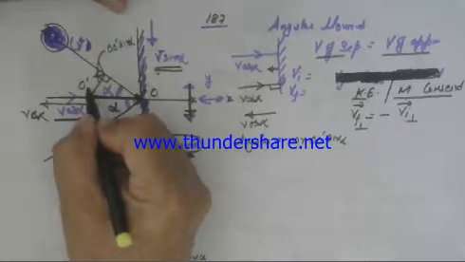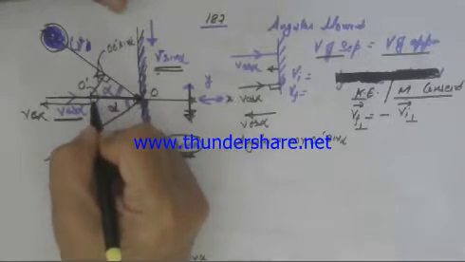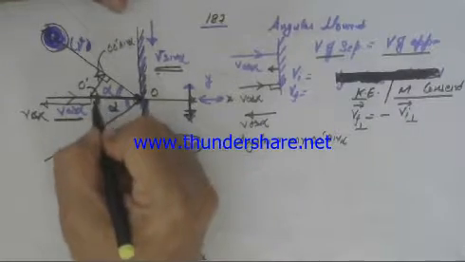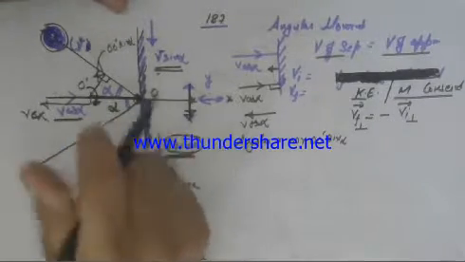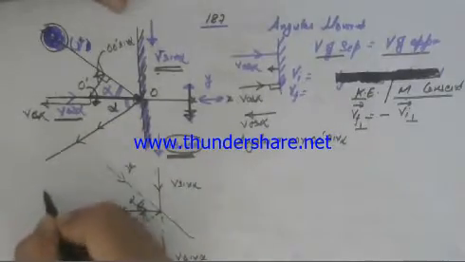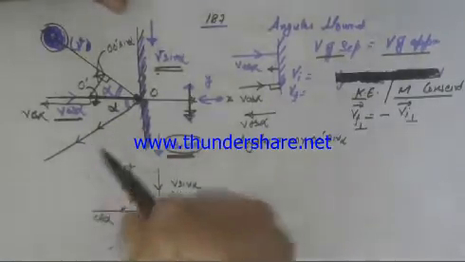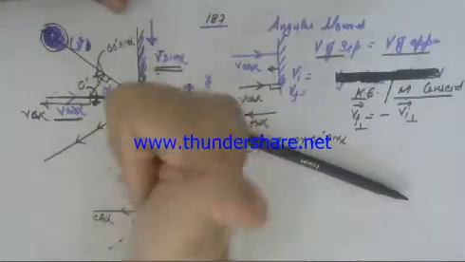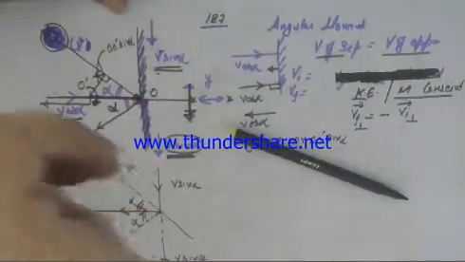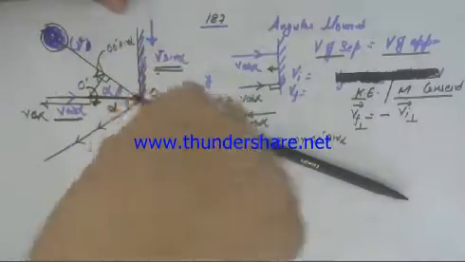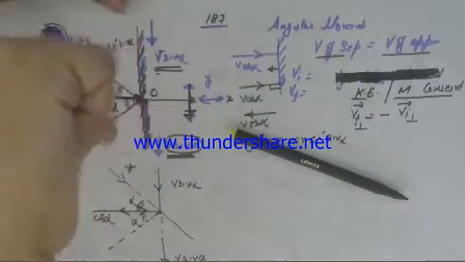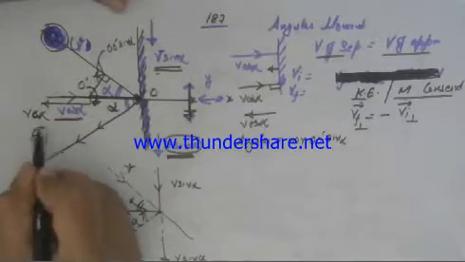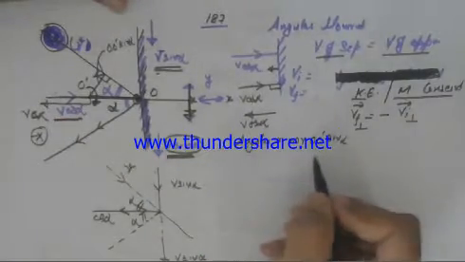And what will be the direction? If you look from the top, the rotation is like this. This is the direction of the rotation, but the vector will point into the paper, because angular momentum is found by the right-hand thumb rule. If this is the rotation, this is the direction. If we see here, the rotation is like this, the thumb is pointing downwards. So the direction is downwards.